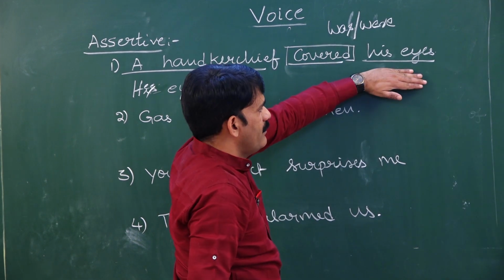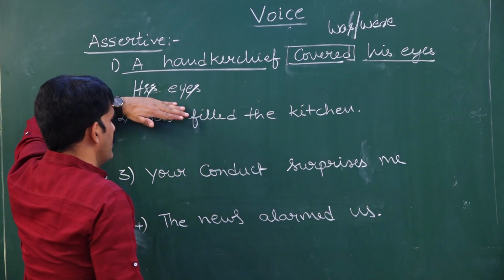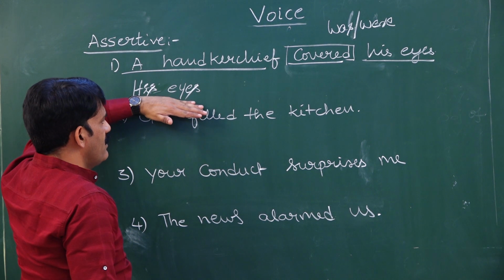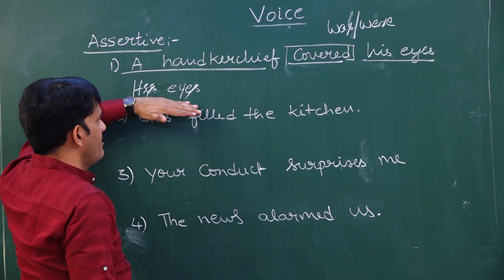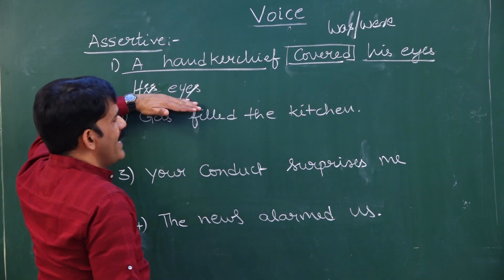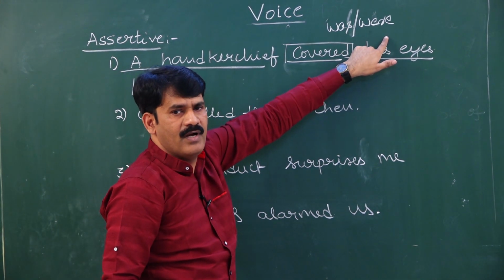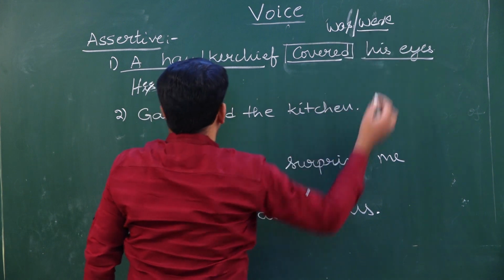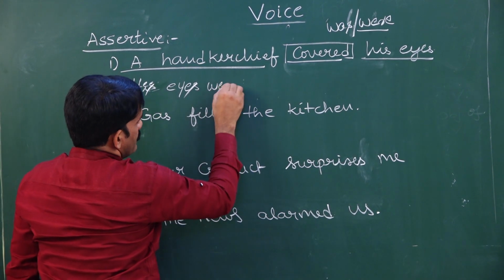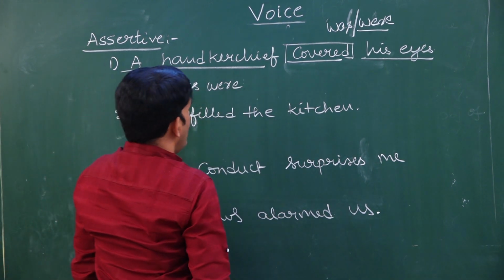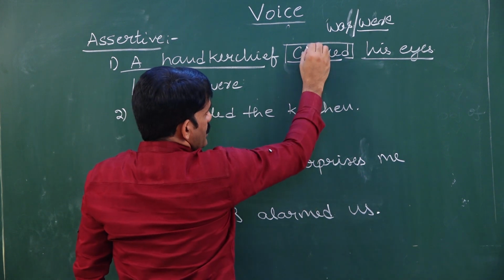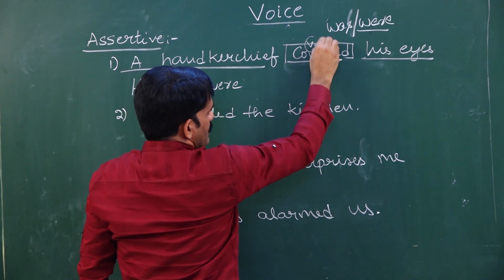When the object of active voice is used as the subject of passive voice, it is in plural form. As it is in the plural form, you have to take only the plural be form. What is the plural be form here? Were. His eyes were, and then we need to write the V3 form of the active voice verb.